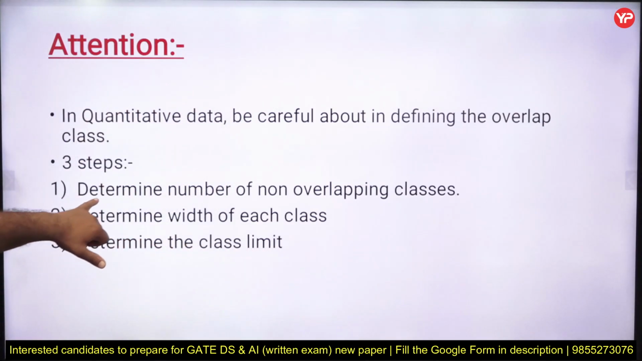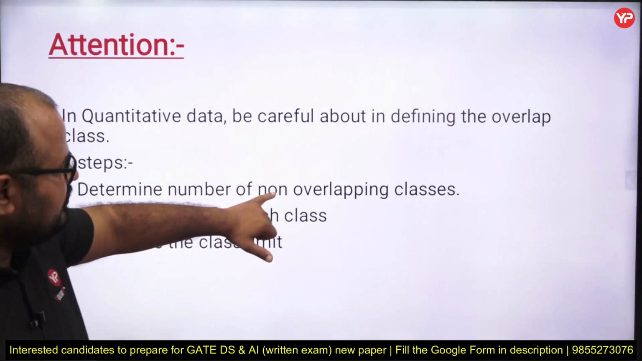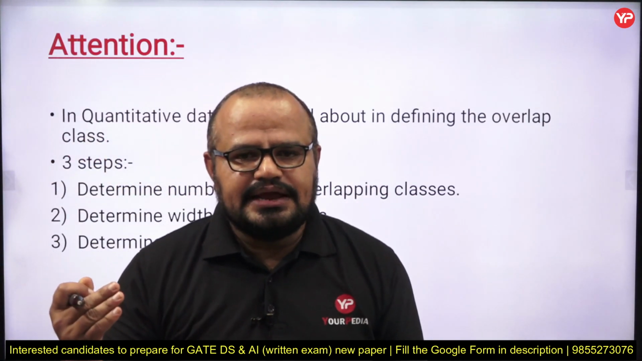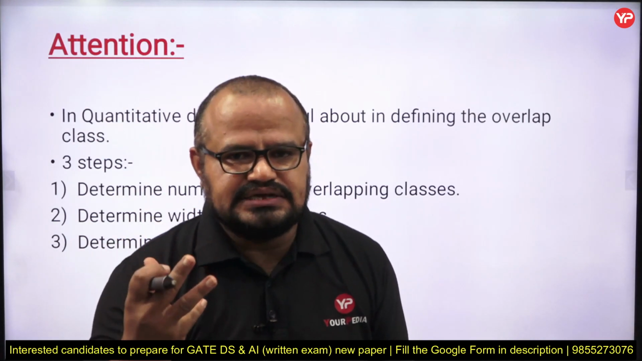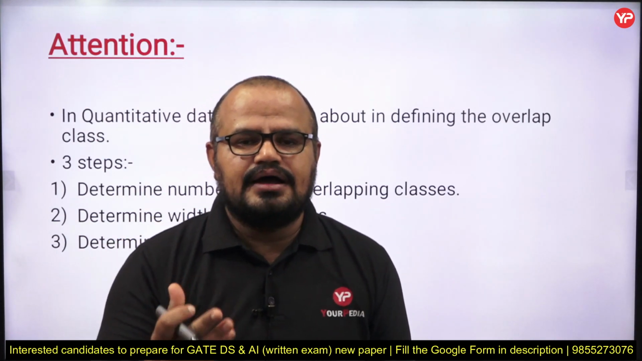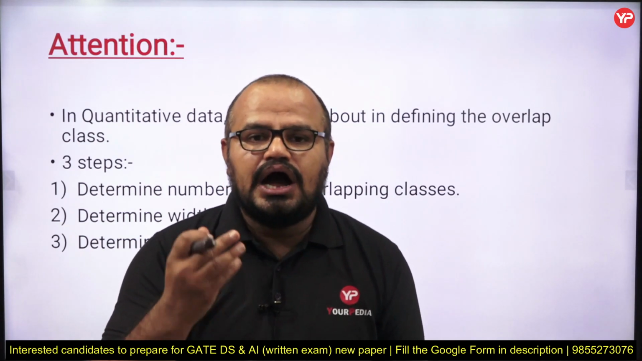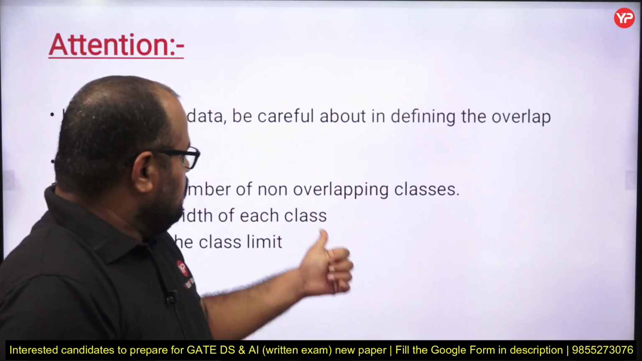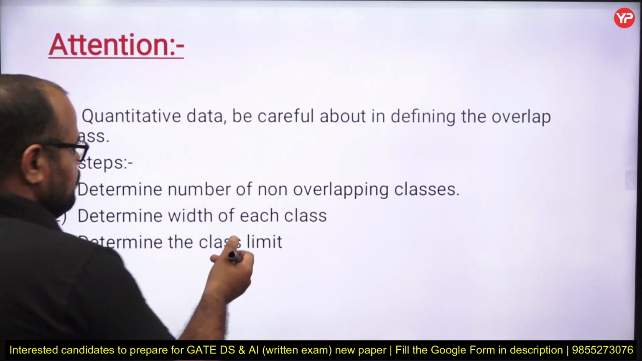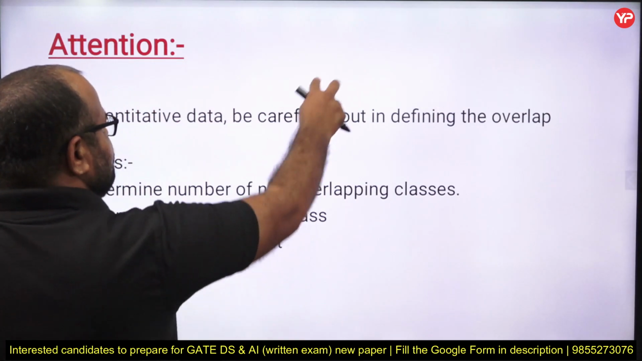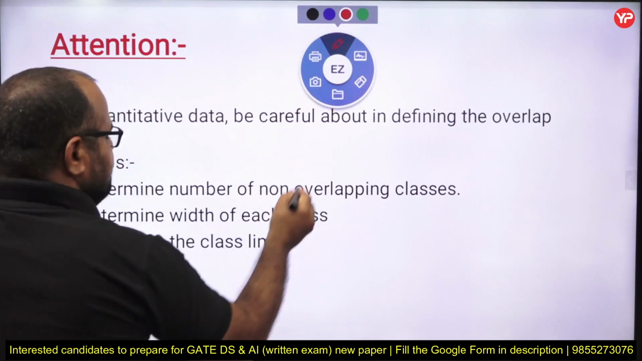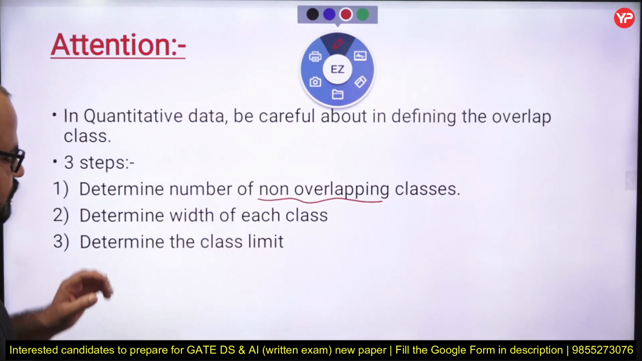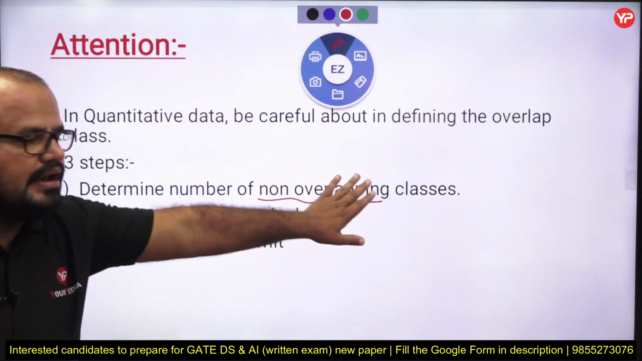The first point is to determine the number of non-overlapping classes. By default, in a categorical data set, we have three classes: Pepsi, Coca-Cola and Limca. But in the case of days, how can you define your classes, which are overlapping or non-overlapping? The classes should be non-overlapping. If you take overlapping classes, we may face a problem where the same data comes in two different classes. So we always have to consider non-overlapping classes.